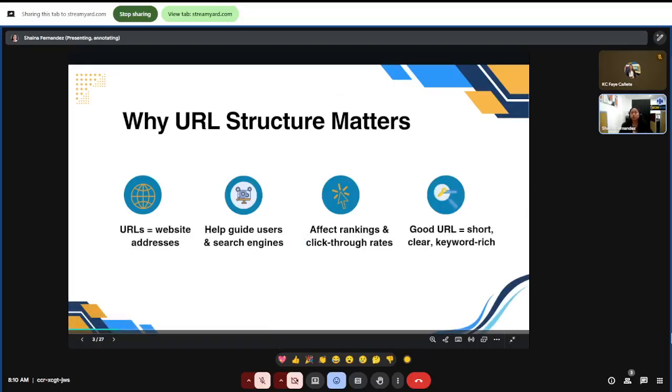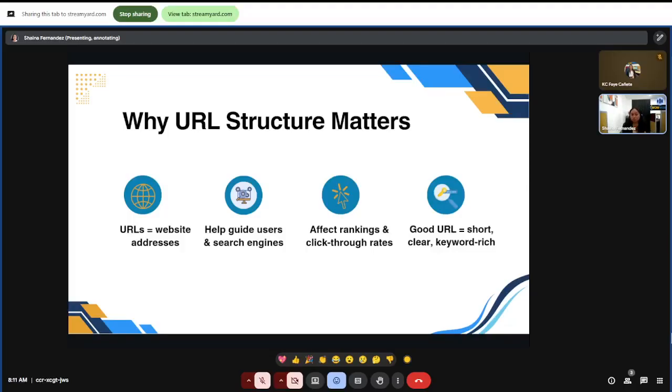So, why URL structure matters. Think of a URL like your home address. If your address is clear and simple, people can find you easily. But if it's confusing, visitors get lost. URLs are the same. They guide both search engines and users to the right page. A clear, keyword-rich URL increases trust, boosts rankings, and can even improve your click-through rates in search results.